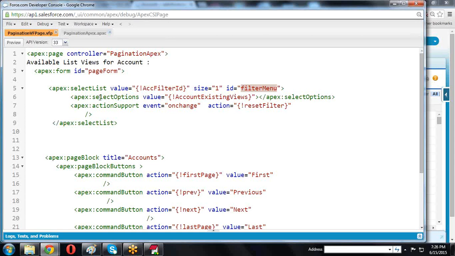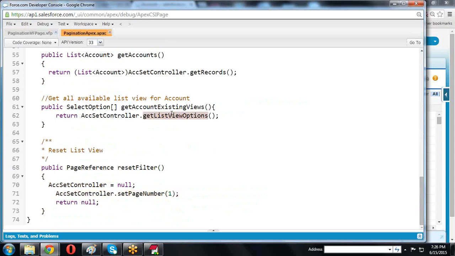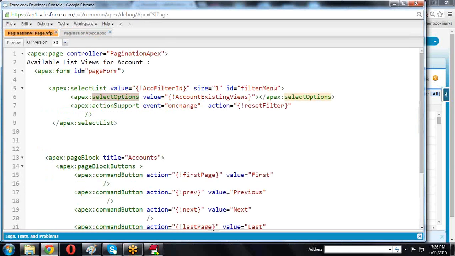Now select options. In the select options, I have the list view options. How to call the list view options here? We call the get list view options method. Get list view options is the method where I wrote the return type, get account existing list views. This is the return type. So this method, account existing views, I am calling. Then this is nothing but the select options, and those are the values I am displaying.